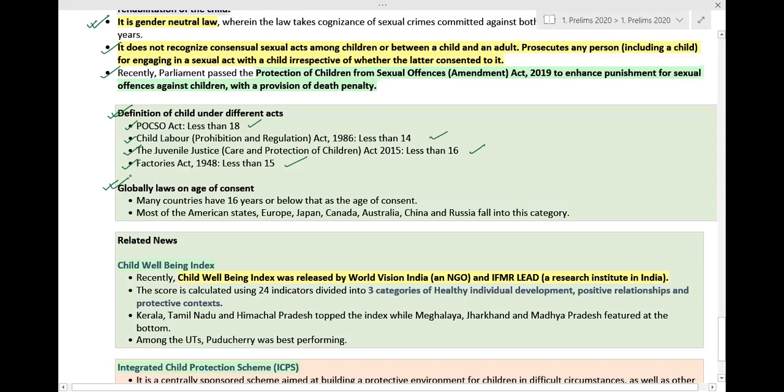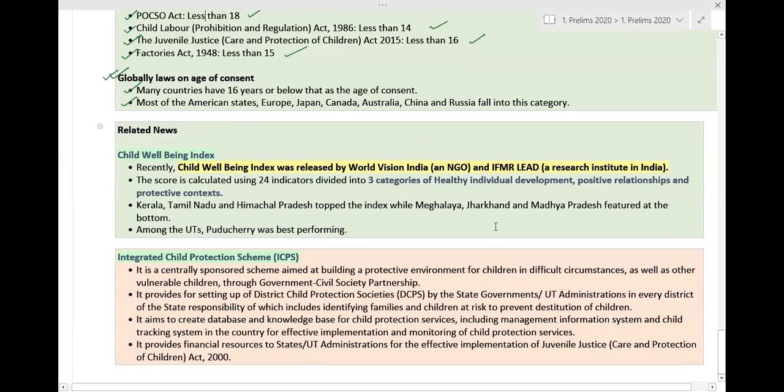And if we talk about globally, laws on age of consent, many countries have 16 years or below as the age of consent, and most of the American states, Europe, Japan, Canada, Australia, China, and Russia fall into this category. Most of the countries have defined a child as a person who is less than 16 years of age. But in India, under the POCSO Act, it is 18 years.